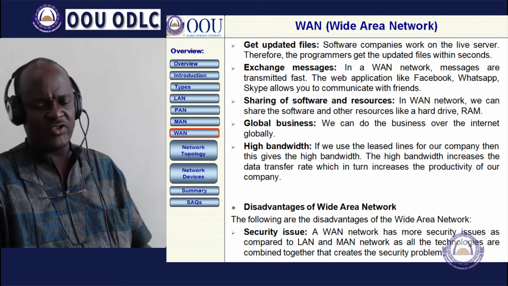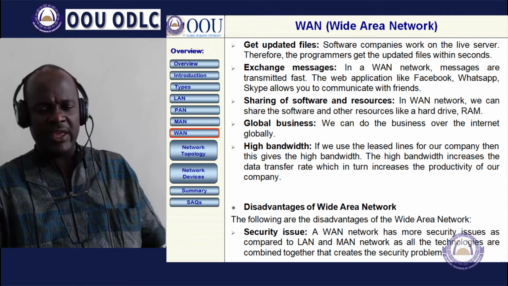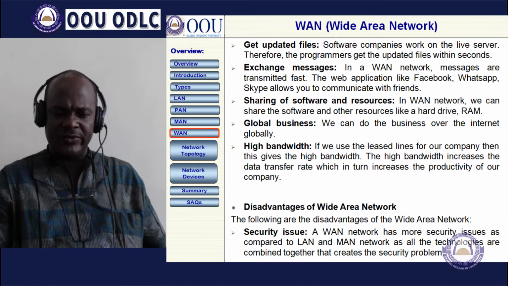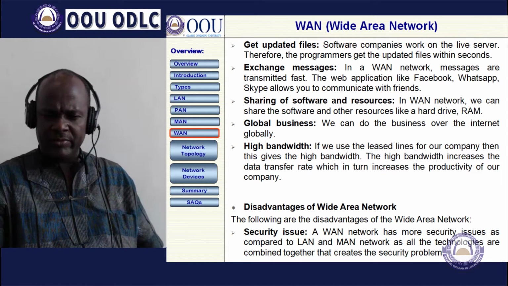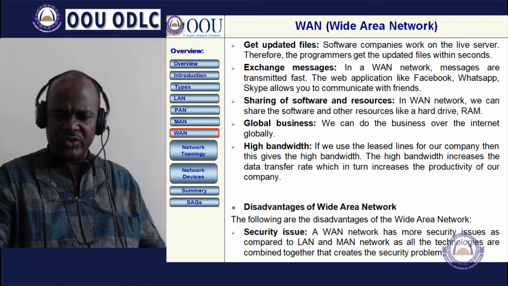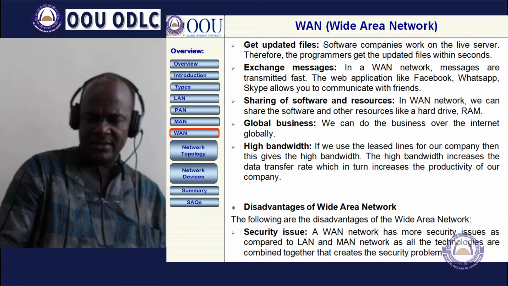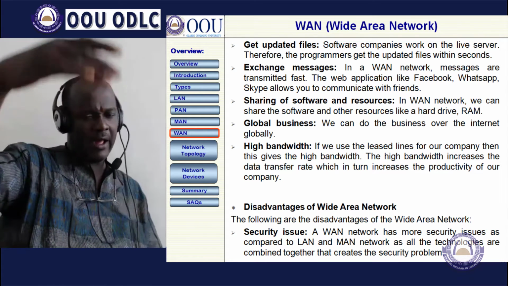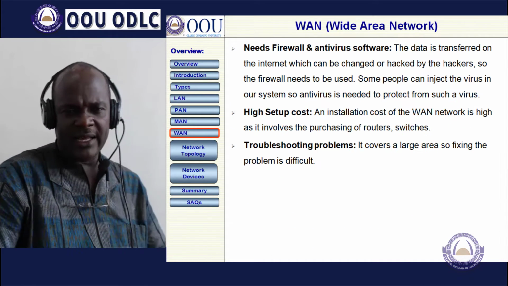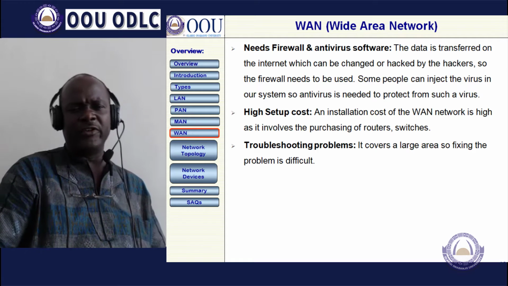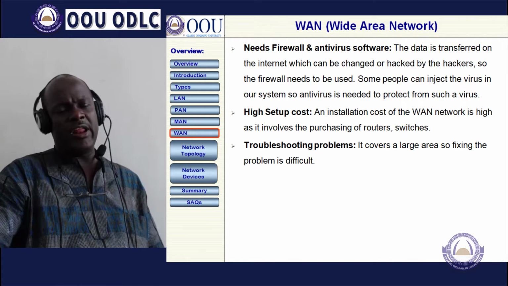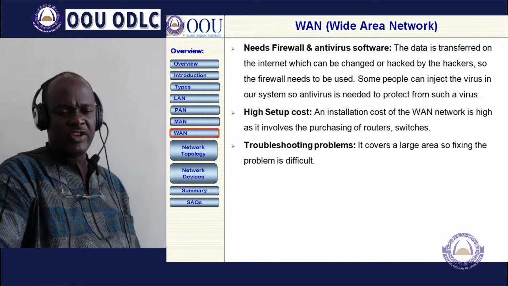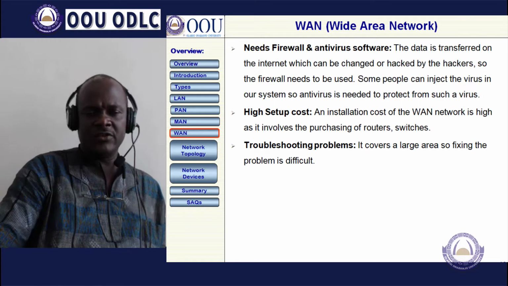But some of the disadvantages of WAN include the issue of security. A WAN has more security issues as compared to LAN and MAN, and it is vulnerable to security breaches because it is available everywhere. There is a need for a firewall to check the security and make sure it is not compromised.